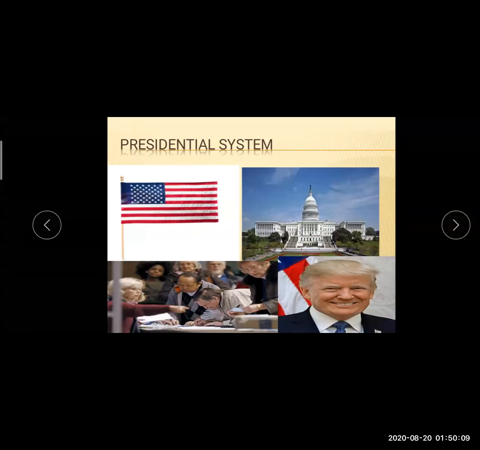The president is the executive head and has lots of power. He is currently the president of America. All the decisions are taken by him, and whatever decision he feels is correct is going to apply all over the United States of America.